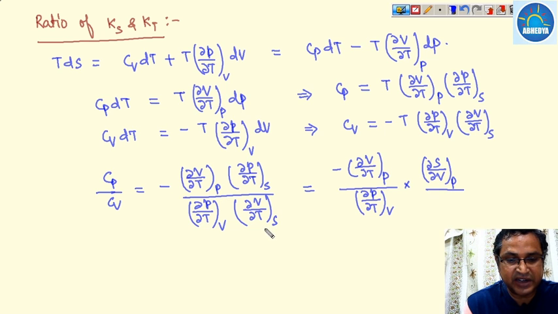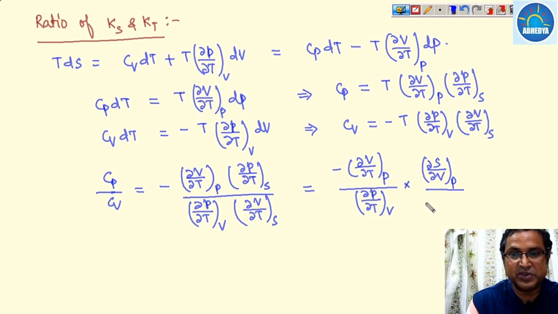And del V upon del T at a constant entropy is minus del S upon del P at a constant volume.